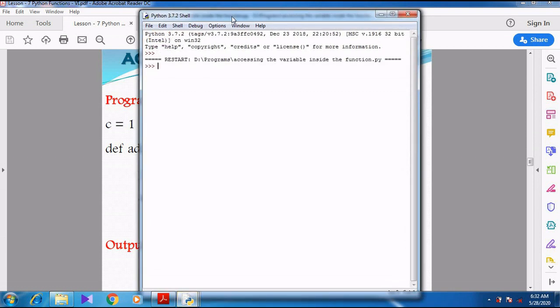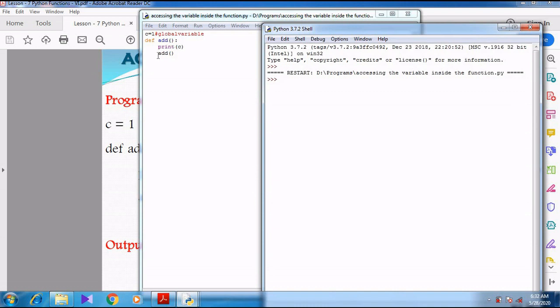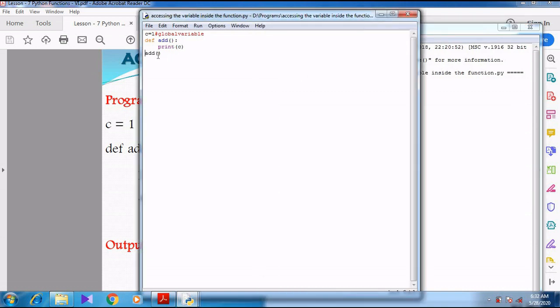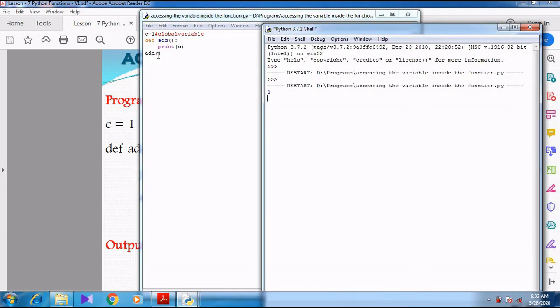So the output is not shown here. Right? Indentation mistake. So Control+S. When I press F5, now the value 1 is printed on the screen.